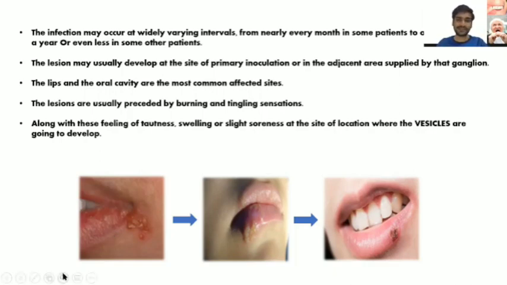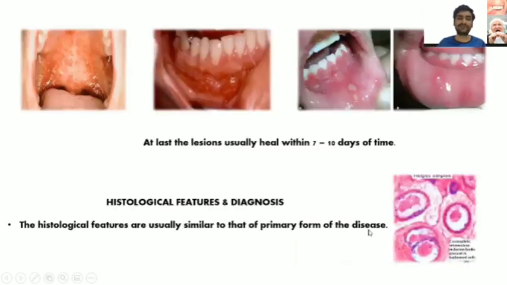There are three images in the slide. The first one shows a cluster of small fluid filled vesicles, right? In future what will happen, these clusters are going to unite, then they'll burst and get converted into an ulcer which will be erythematous or slightly brownish in color. This ulcer is going to heal within 7 to 10 days of time, leaving the scar, right?